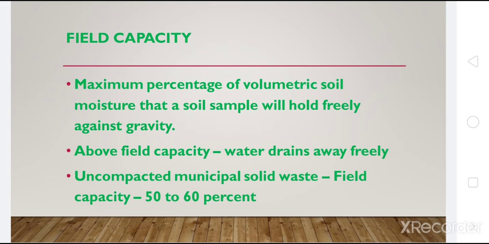The field capacity would depend upon the applied pressure on the landfill, how much pressure is applied to compact those solid wastes in a landfill, and what is the decomposing capacity of the components of the solid waste in that particular landfill. Generally, the uncompacted residential and commercial waste will have a field capacity of 50 to 60 percentage.